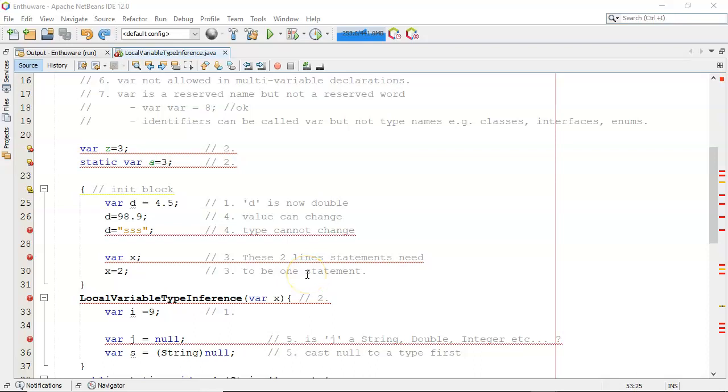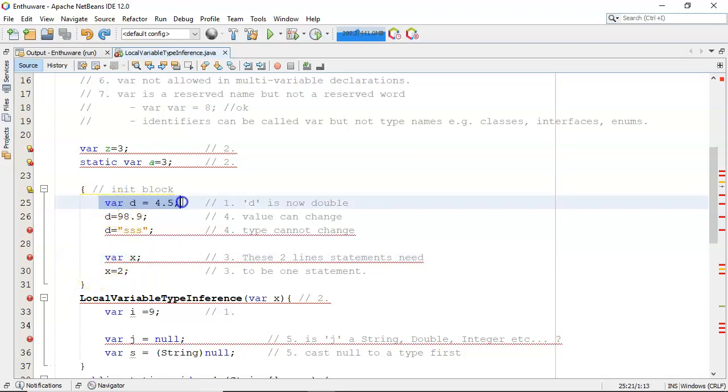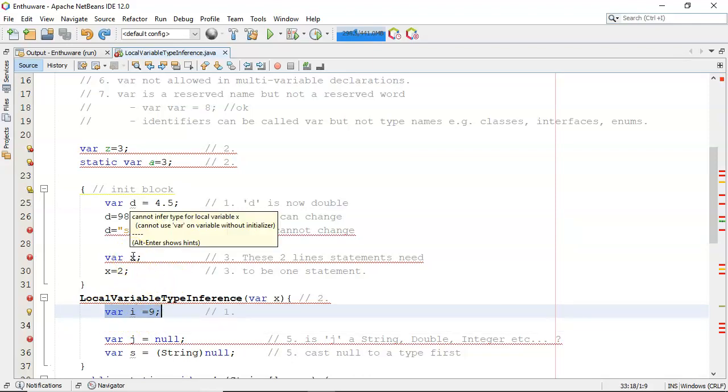In other words, var x is assigned 2 semicolon. That semicolon finishes the statement. You can't have them over 2 statements. Basically, cannot infer the type for local variable x. You cannot use var on a variable without an initializer. So we've got plenty of examples where we do it in one statement, like there and like there, but that 3 there is a problem.